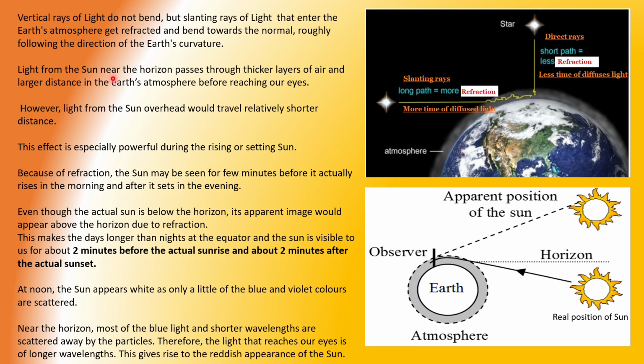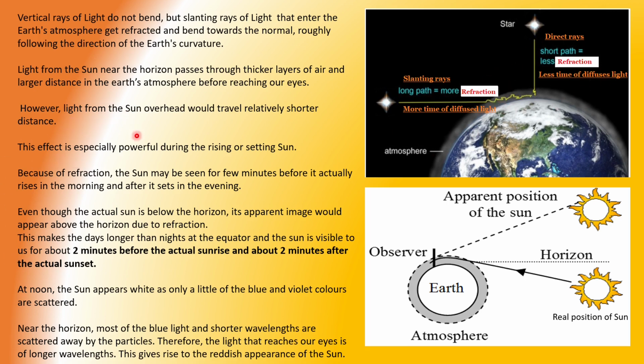Light from the sun near the horizon passes through a thicker layer of air and a larger distance in Earth's atmosphere before reaching our eyes. However, light from the sun overhead, that is within the tropics, would travel a relatively shorter distance, as it has been shown here. The comparison is shown here.